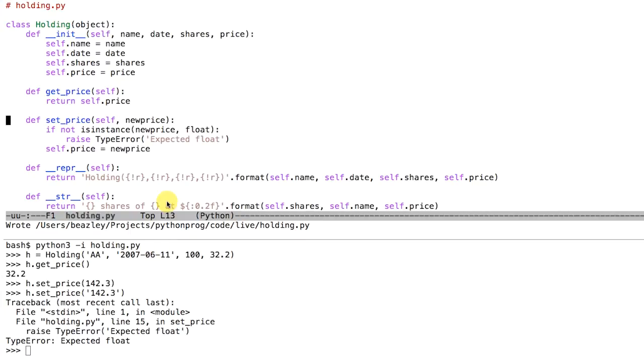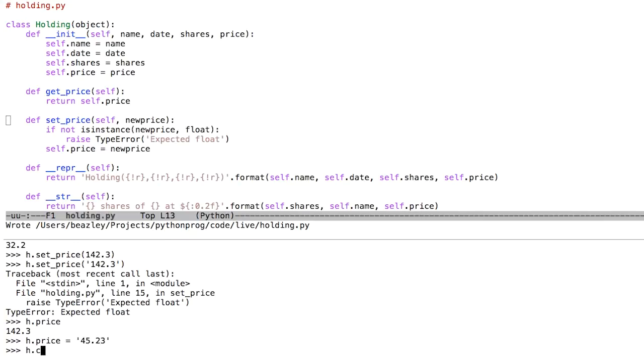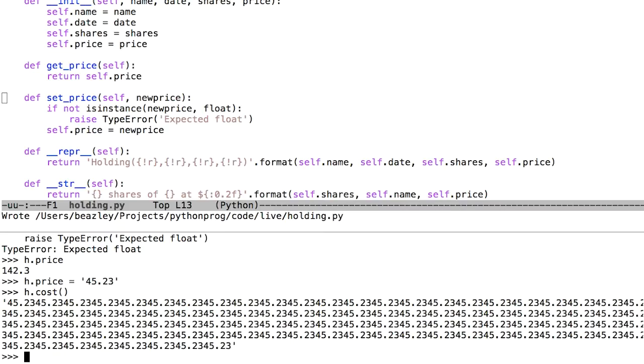Here's the problem that arises. How do you force people to use those? Originally, the code had this price attribute. Like you could say h.price. How do I force people to use the set price function? Turns out that I can just completely bypass it by setting h.price. Okay, so that's a little bit annoying. So you get this problem of how do you force people to use the get and the set?